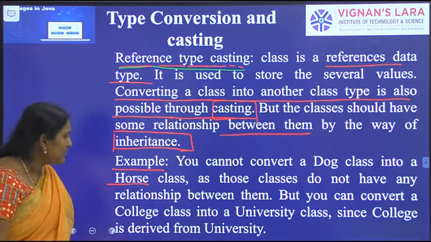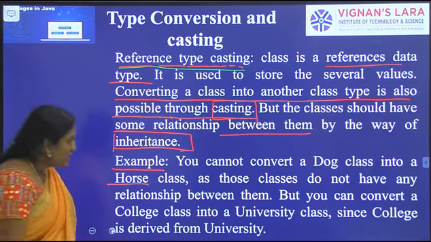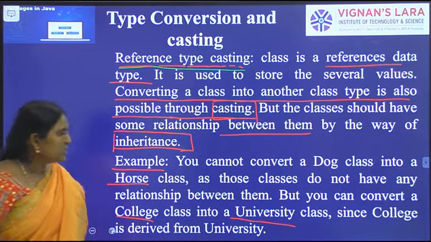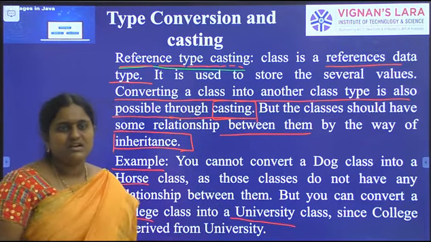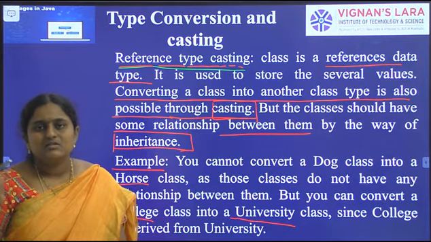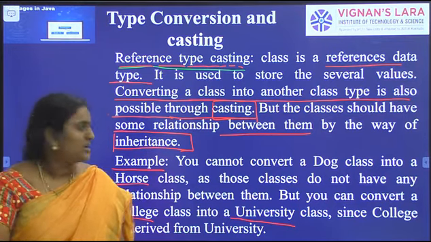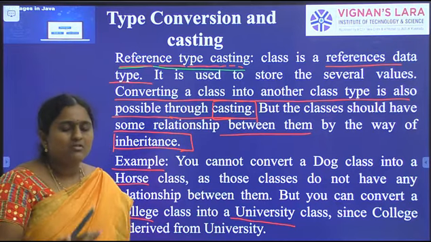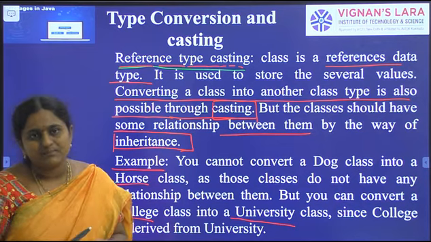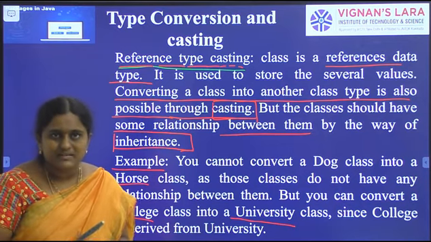But you can convert a college class into a university class. Both college and university have some behaviors and properties that are the same: number of students, number of classrooms, number of departments, number of sections. Behaviors means methods.